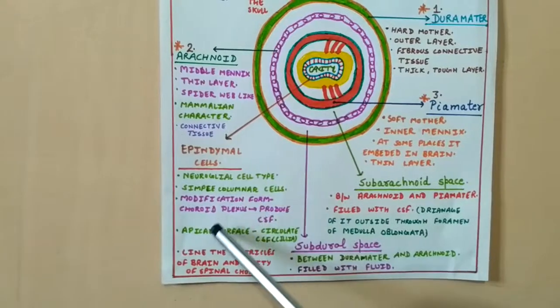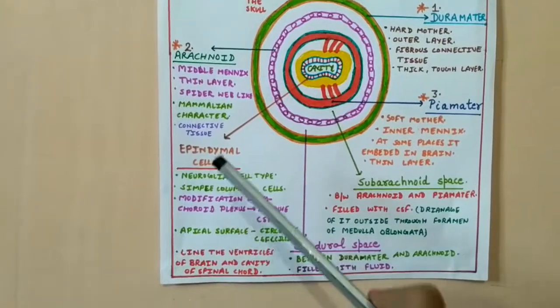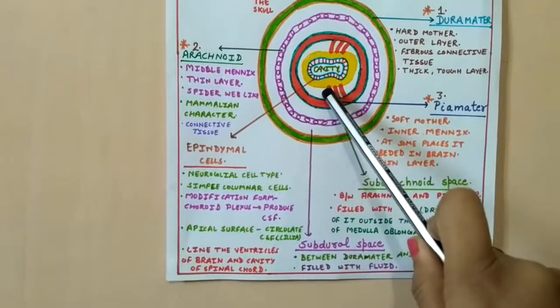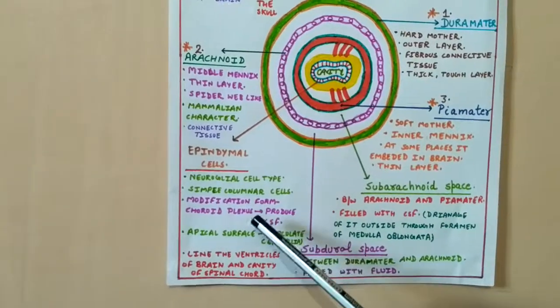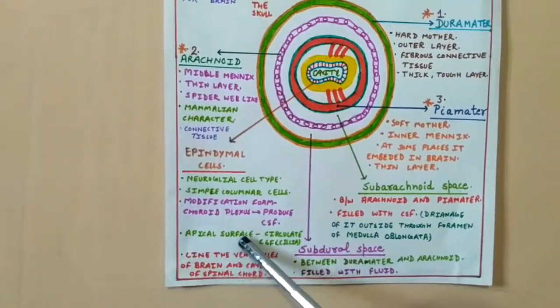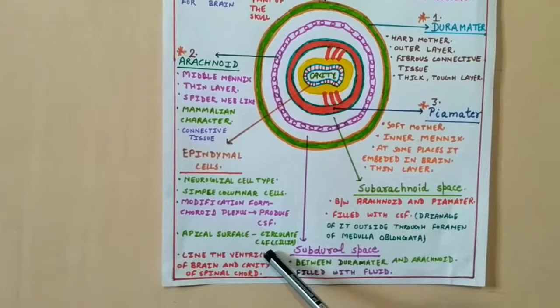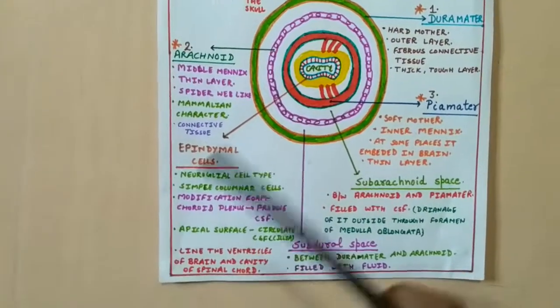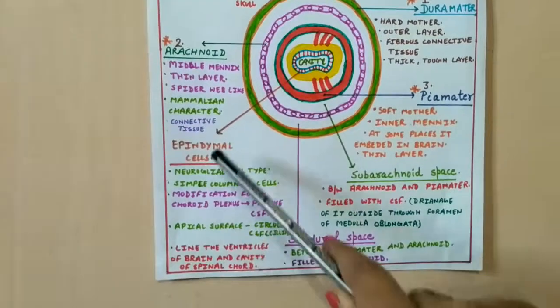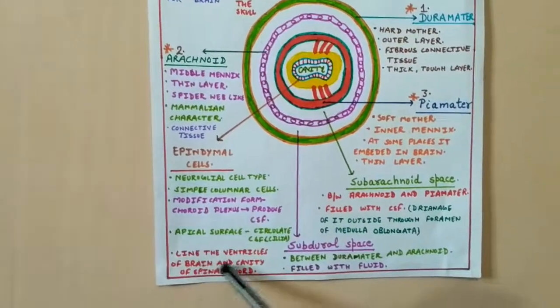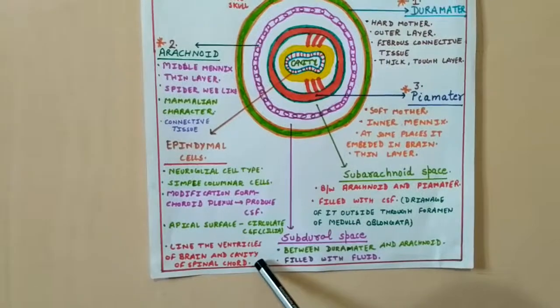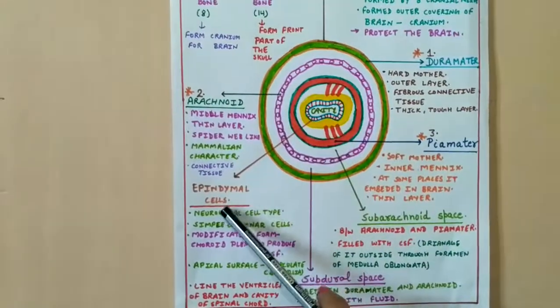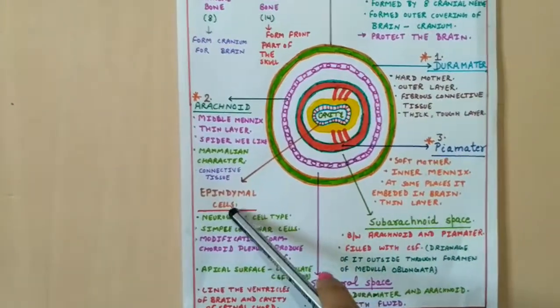So ependymal cells are very helpful for the production of cerebrospinal fluid, and the apical surface which has microvilli helps in the circulation of this cerebrospinal fluid. So friends, these ependymal cells line the ventricles of the brain and the cavity of the spinal cord. That's why they are very important cells in the human brain.